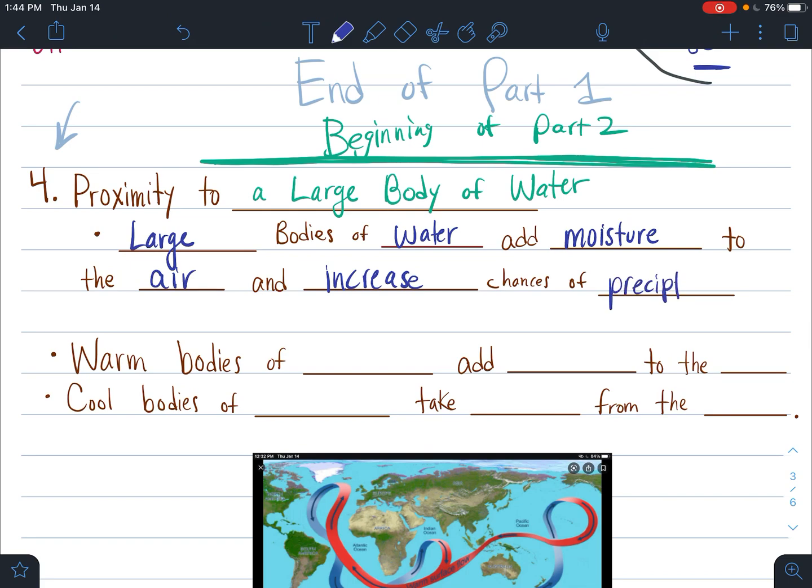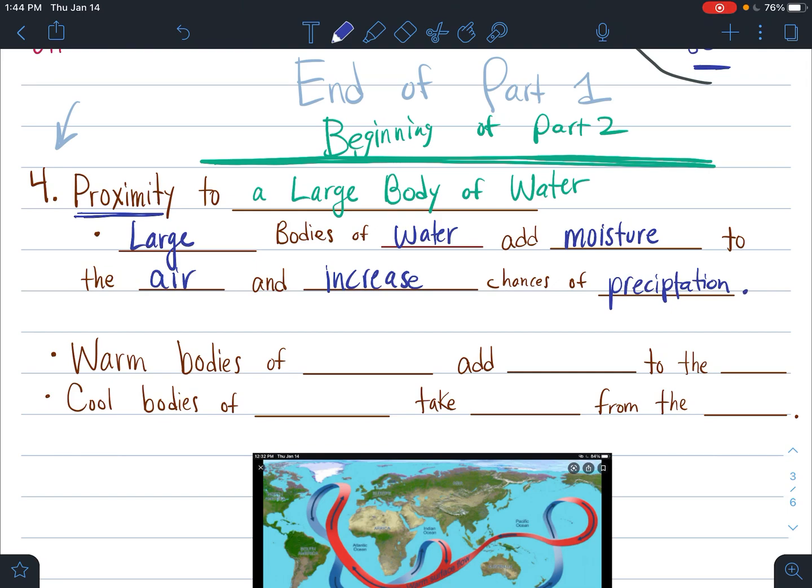Remember, precipitation is anything like rain, sleet, snow, anything that is wet that falls from the sky. So if you are close, proximity means how close are you to a large body of water. If you're close, well, large bodies of water add moisture to the air, and they increase chances of precipitation.